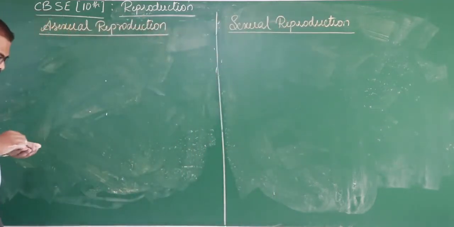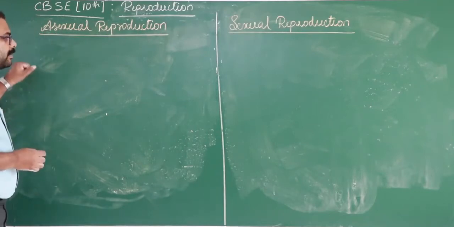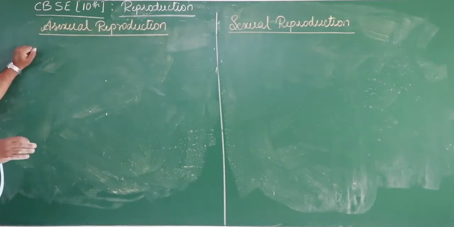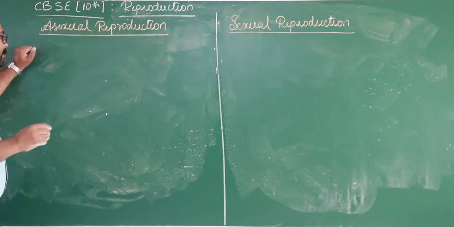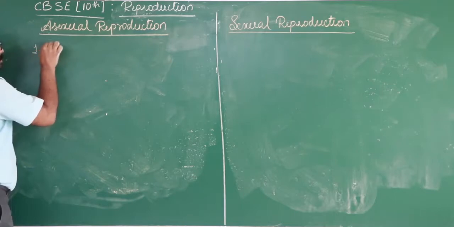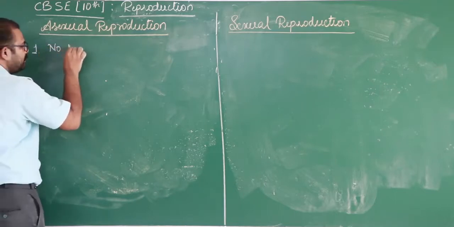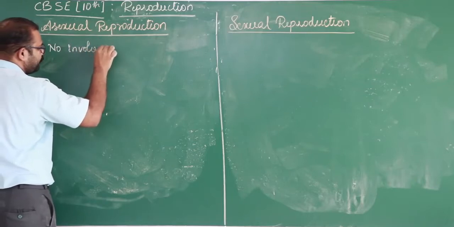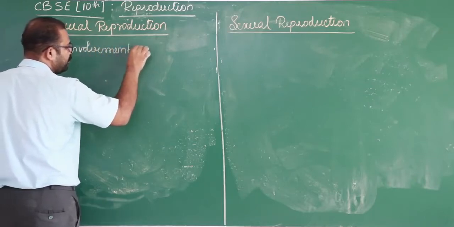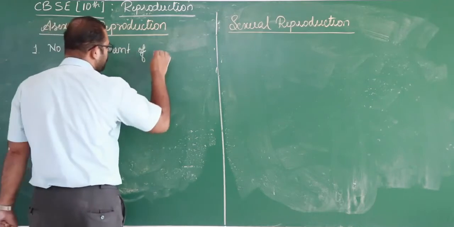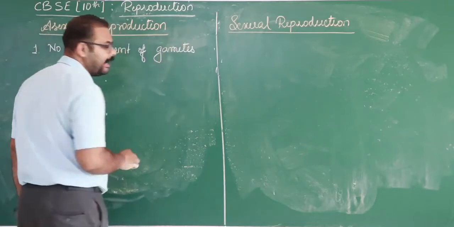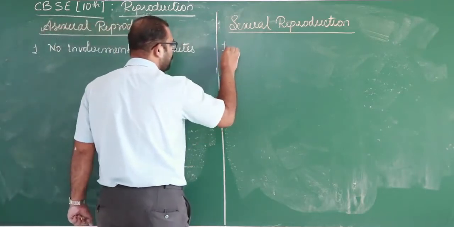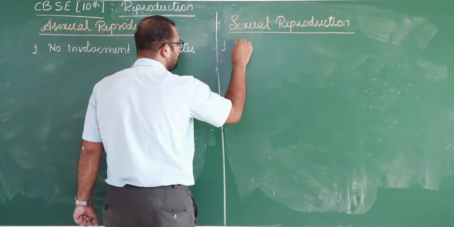In the beginning we said that the asexual method of reproduction is where organisms reproduce their own kind without involving gametes, but in sexual reproduction there is an involvement of gametes. So the first difference: no involvement of gametes, but here gametes are involved.